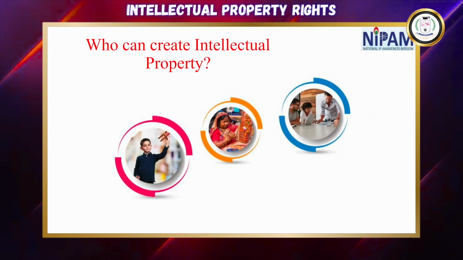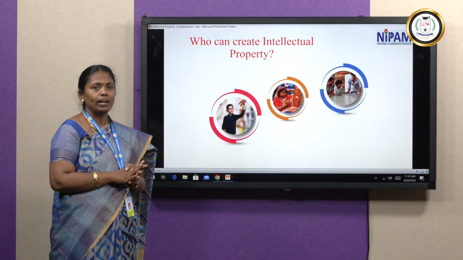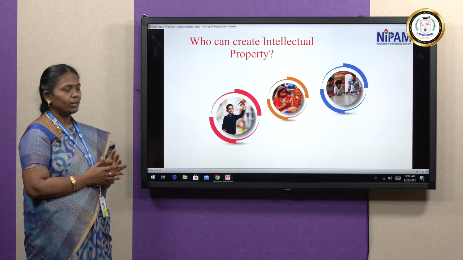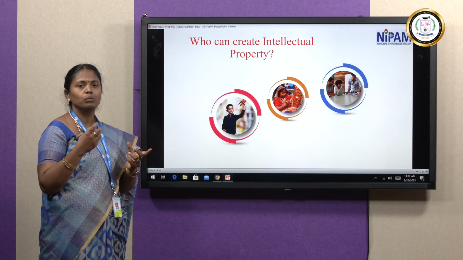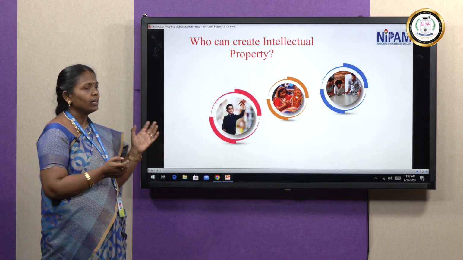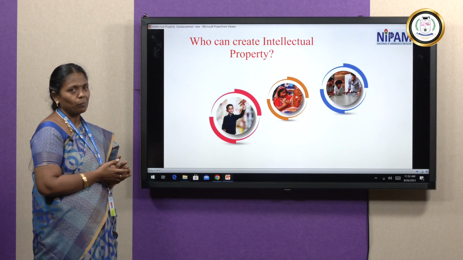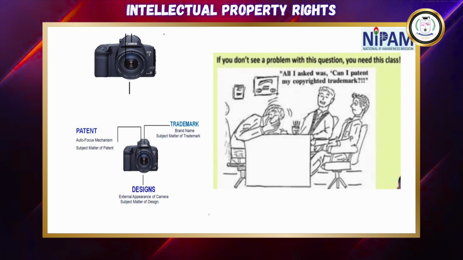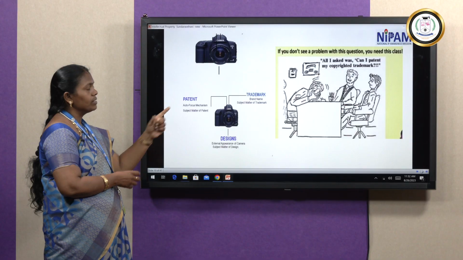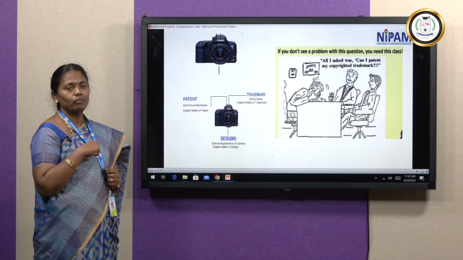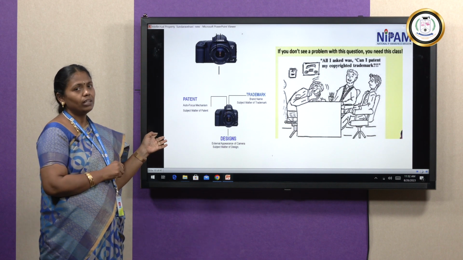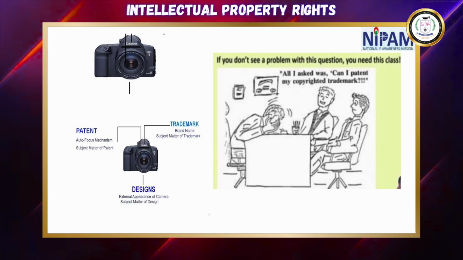So who can create intellectual property? That is a big question. Anyone with a new idea can create intellectual property. Any small toy, any small painting, any program or algorithm, method, process or product. Anyone can create intellectual property. This is the patent, how we are creating the new idea. If I want to get the copyright of my particular idea, how can we find out? For that we can go for intellectual property rights. See here, this is my camera.